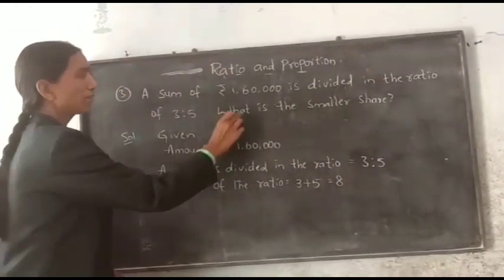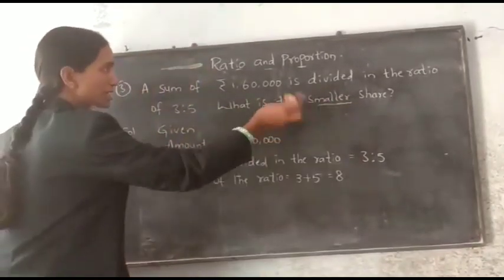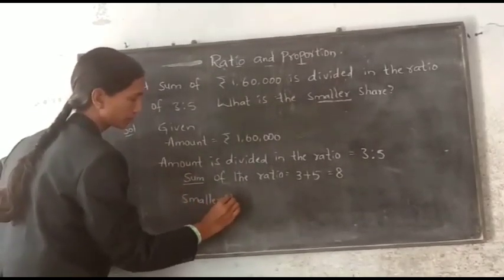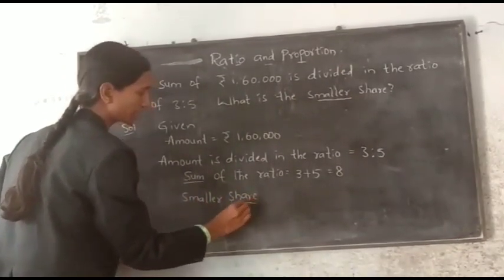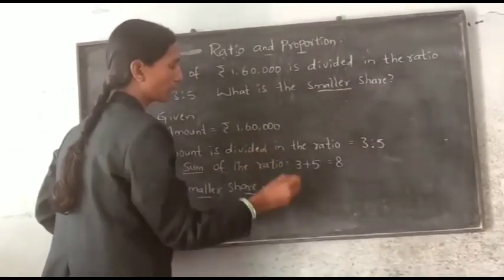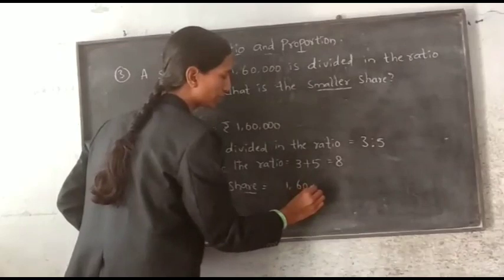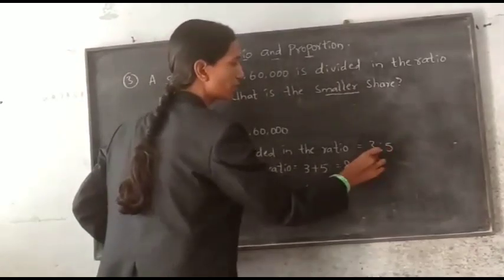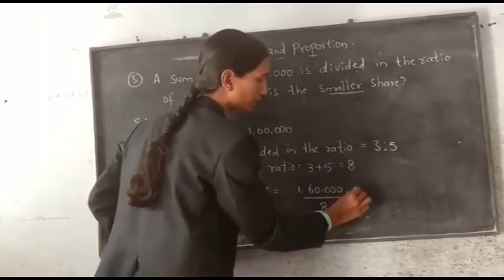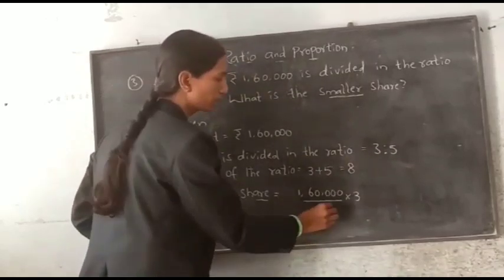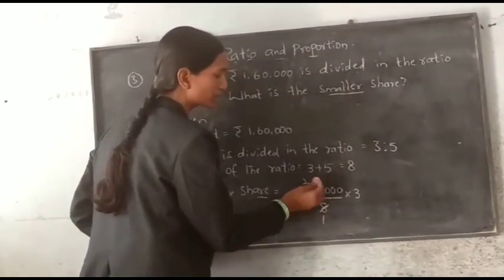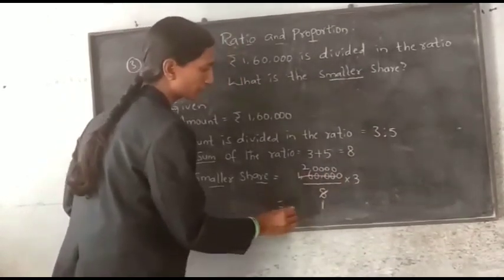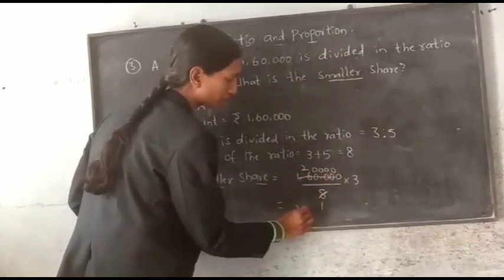Now we only have to find the smaller share. The smaller share is equal to the total amount, 1,60,000, divided by 8, the sum of the ratio, into 3, since 3 is the smaller share. Now cancellation: 8 ones are 8, 8 twos are 16, remaining 4 zeros. Now what remains? 1, 2, 20,000.